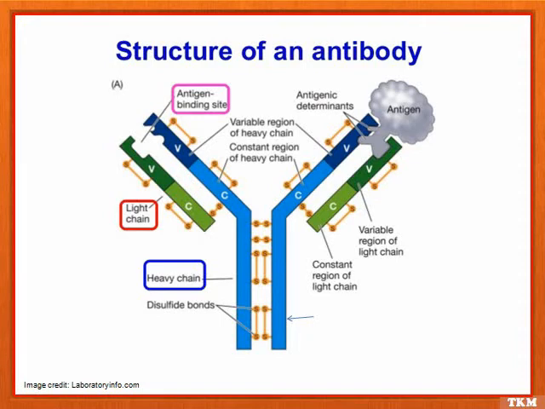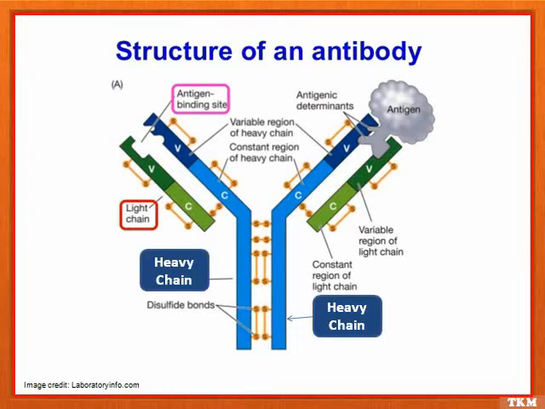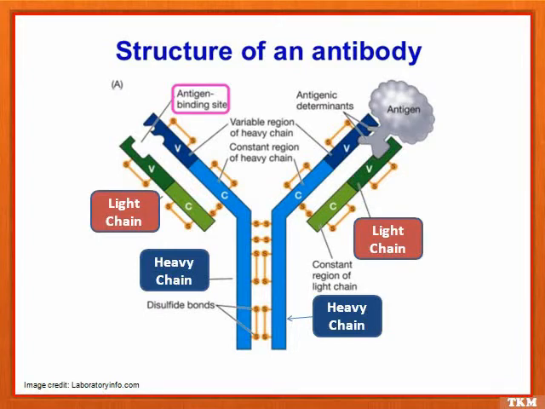If we take a look at the structure of antibody, it consists of 4 polypeptide chains, 2 heavy blue colored chains that are also called H chains, and 2 light green colored chains that are also called L chains, joined by disulfide bonds. The region that has a constant structure is called the constant region. It determines the mechanism used to destroy antigen. And the region that changes to various structures depending on differences in antigens is called the variable region. It gives the antibody its specificity for binding antigen.